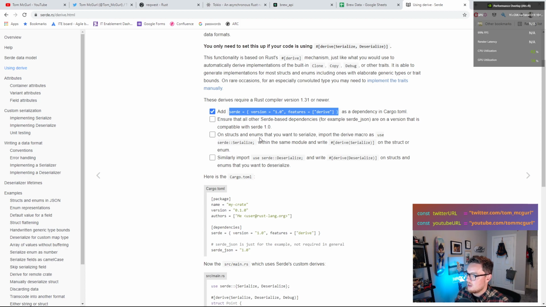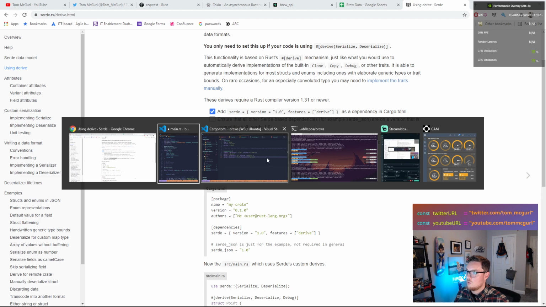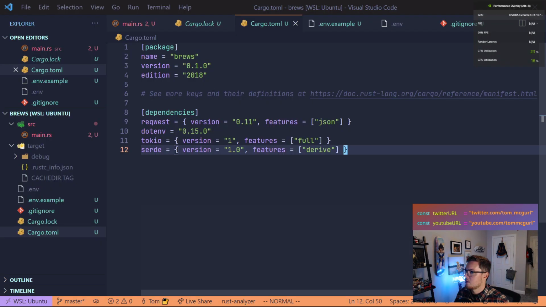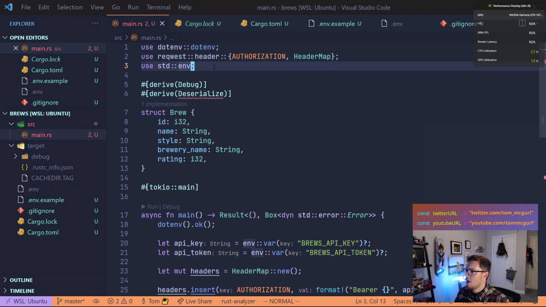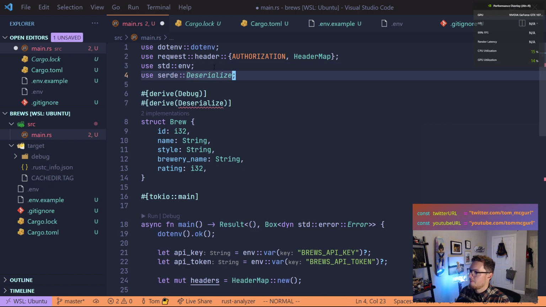On structs and enums that you want to deserialize or serialize, import the derive macro. Use serde Serialize. We're not going to use that. We're going to use Deserialize. So that's the one we need. So what we'll do is we'll pull that into our project. So we'll copy that. We'll go over to our Rust here, and we'll add that to the top.